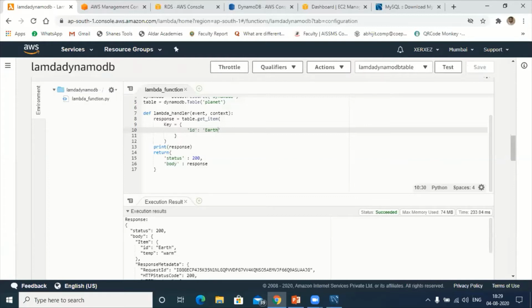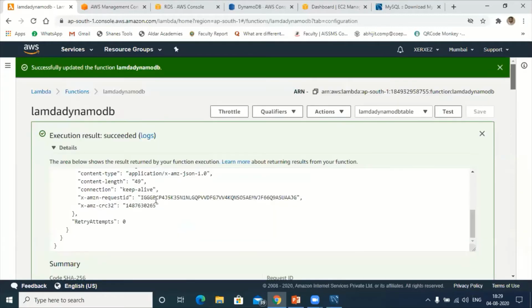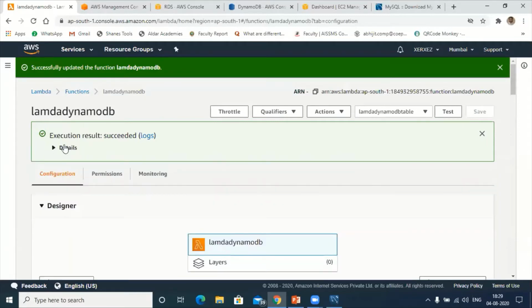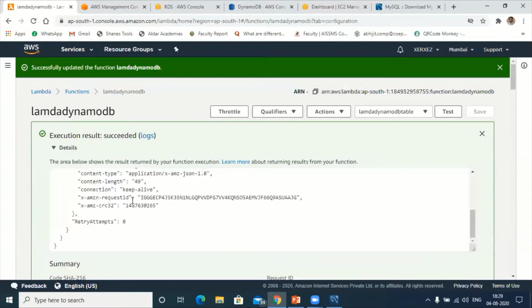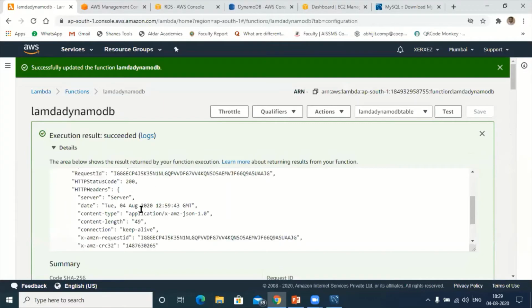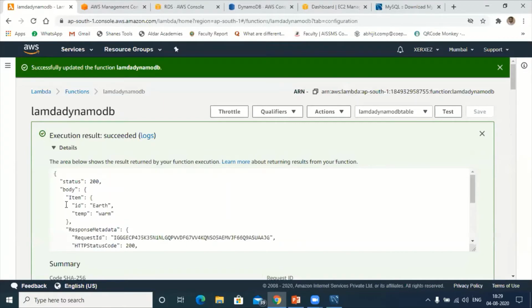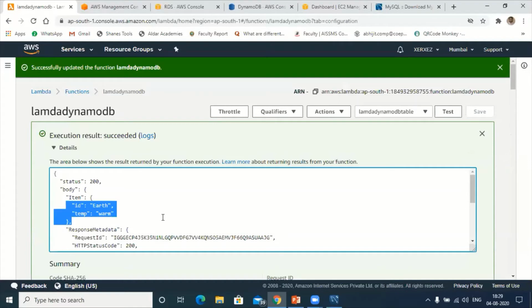Can you see? Go to the log file, log file details. Yeah, Earth and warm. Hope you are clear. This is how we are getting the data from the database.